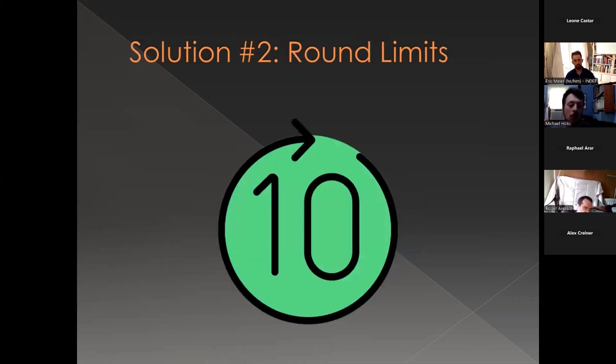So the solution I came up with here is actually pretty simple. There's a concept called round limits. The way this works is if a product has never been feasible for a certain number of rounds, say 20 or whatever you want it to be, the allocation computer will detect that. It has a counter in the background, and it will say, hey, this product hasn't been feasible, not one time in 20 rounds. That product is now forbidden from being included in the plan. What that does is it basically isolates off these problematic areas of the economy that are keeping the whole thing going on, and then we can let the rest be feasible and finish out.